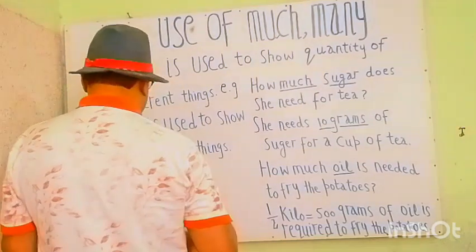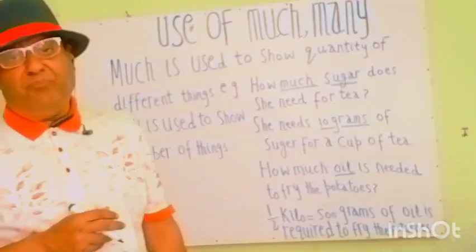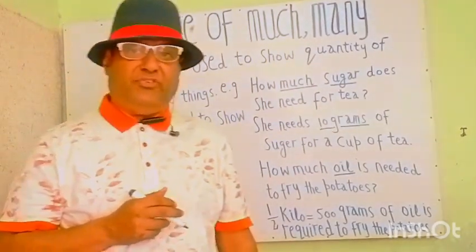Here we have some examples. In examples we will write some questionary statements and then some positive statements.